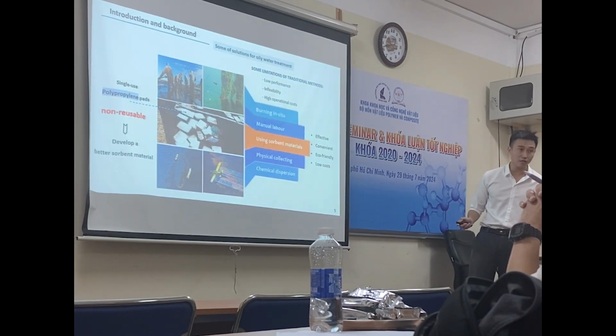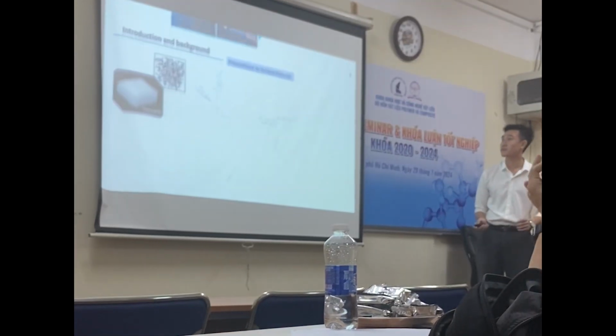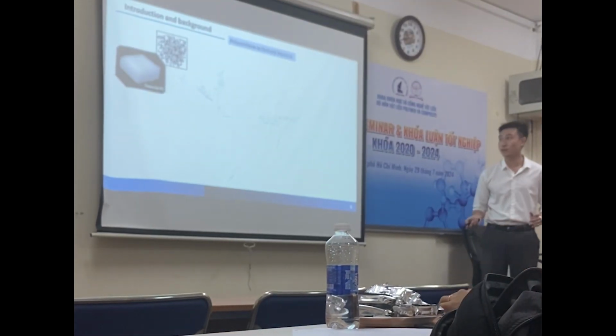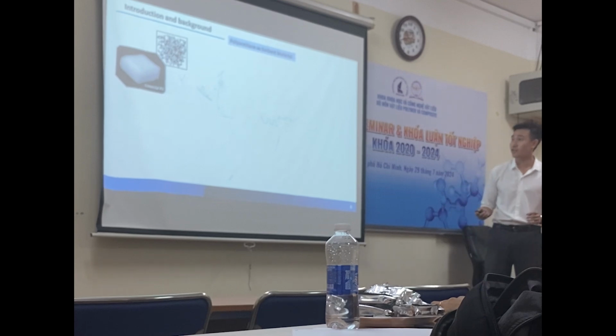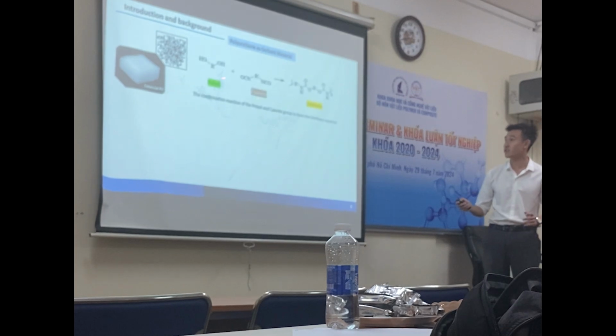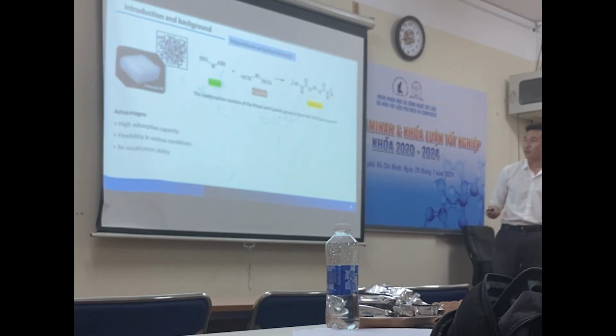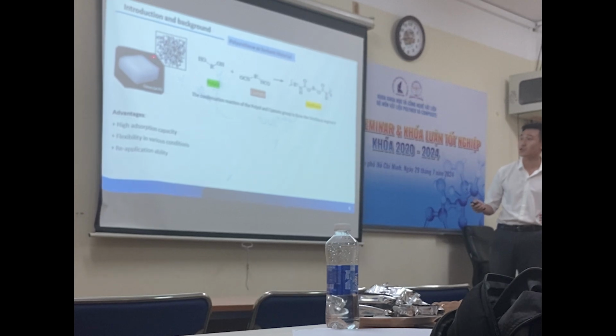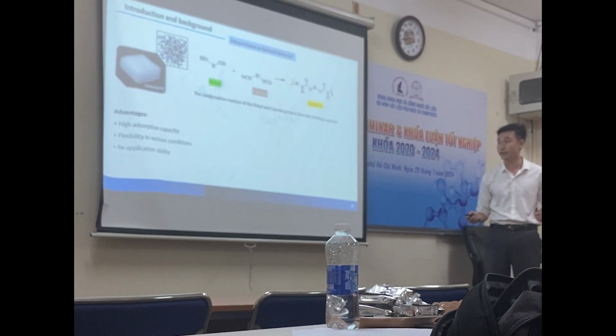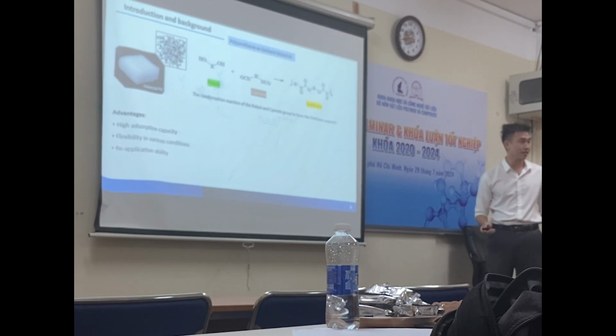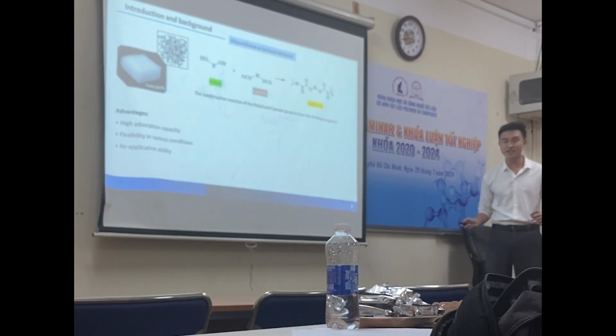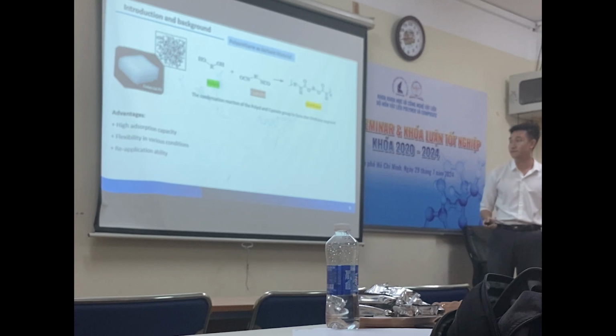a better super material. So, compared to the polypropylene parts, flexible polyurethane sponge is easily synthesized by condensation reaction of the boron and isocyanate group. This material displays outstanding properties for sorbent material, including porous three-dimensional structure, giving it a high absorption capacity, flexibility in various conditions, and reapplication ability thanks to its good elasticity.